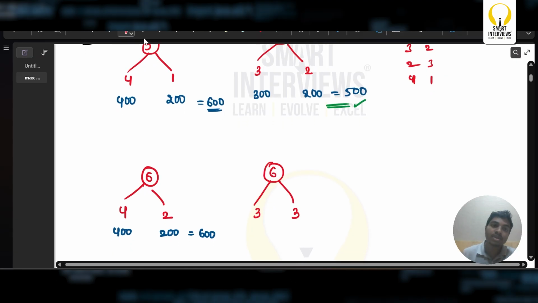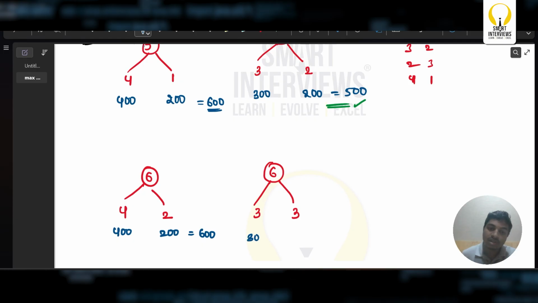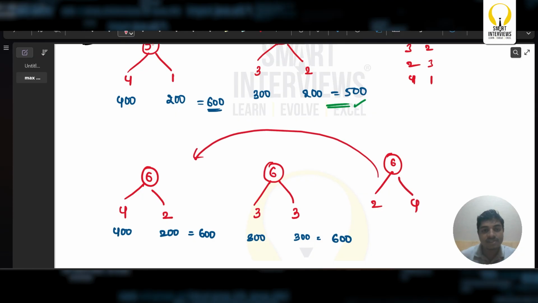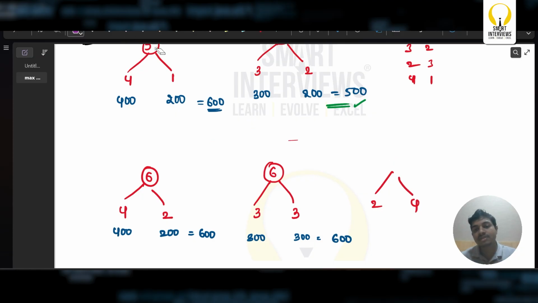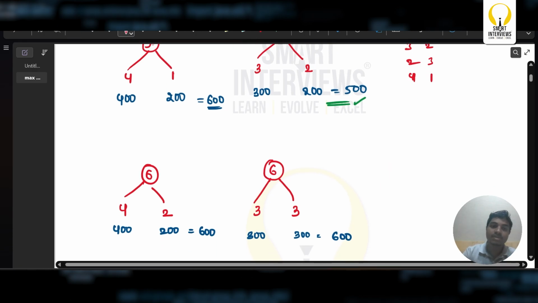Yes, in this particular case, we basically get 300 over here, 300 over here, which in turn once again says 600. Any other best possibility other than this? If it is 6, can I go with 2, 4? This is same as this, so I'm going to eliminate this. Same as this. I guess you guys got enough clarity on this.